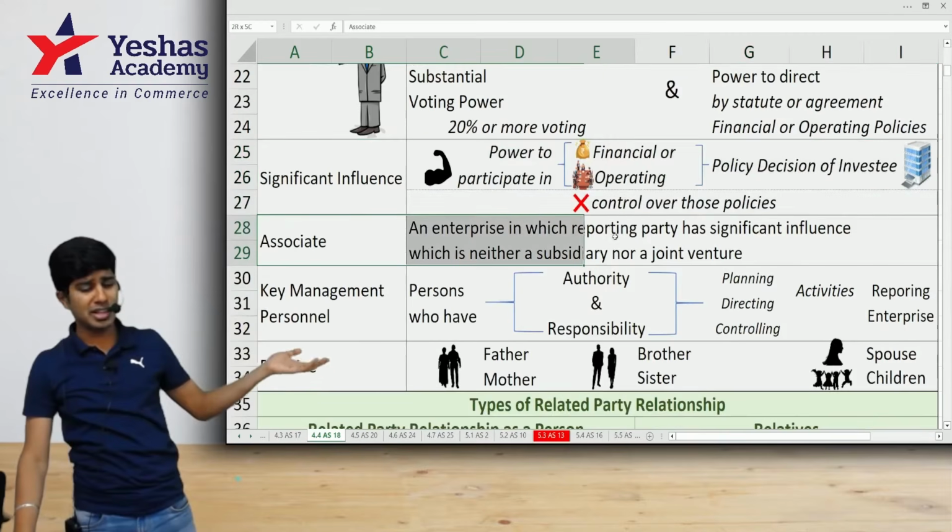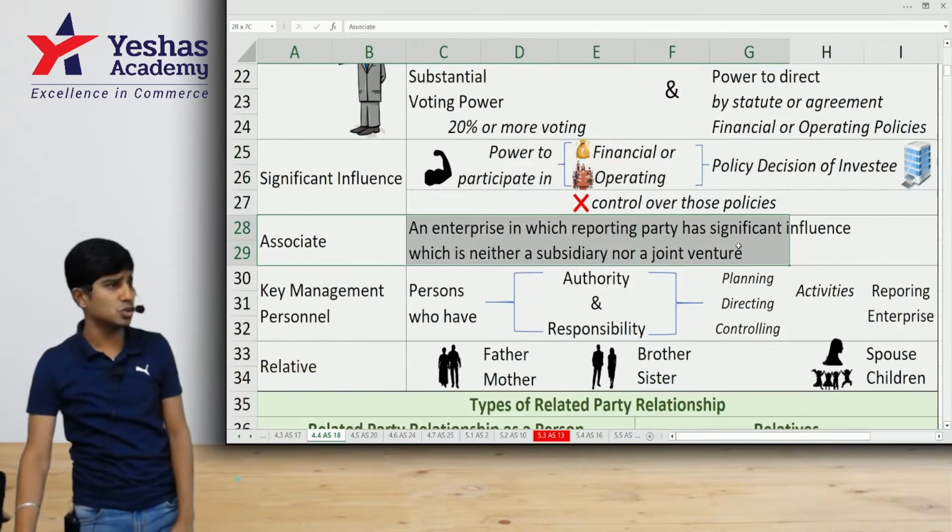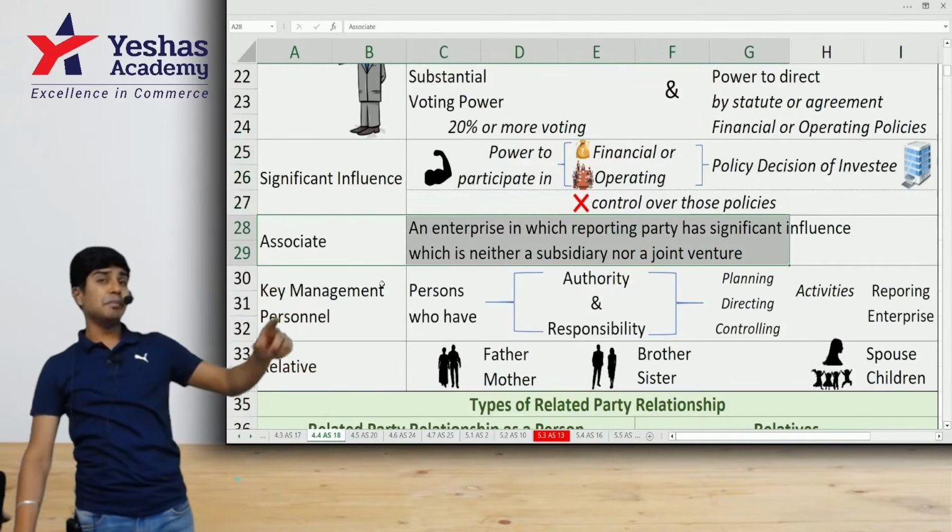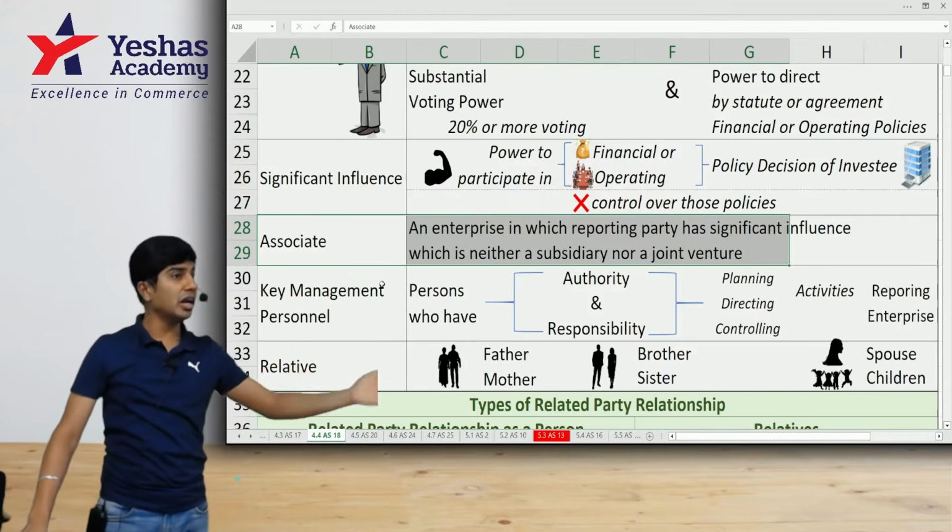Then the next point, associate. What do you mean by associate? The company in which you have significant influence will become your associate. What do you mean by subsidiary? The company in which you have control will become your subsidiary.